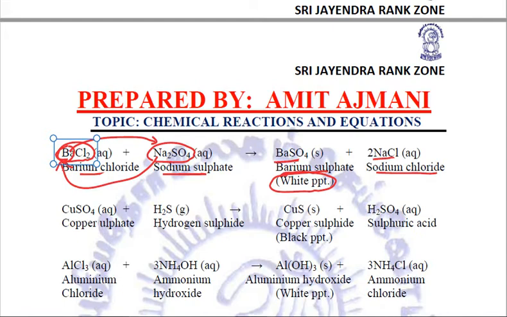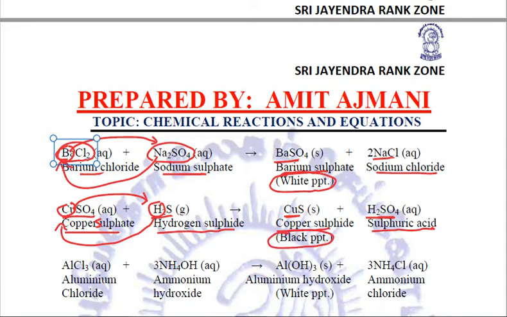Similarly, in the next example, we see CuSO4, which is copper sulfate. When it is reacted with hydrogen sulfide, then copper and hydrogen will displace each other. So in the product, we will get copper sulfide, that is CuS, and H2SO4, that is sulfuric acid. This copper sulfide is a black precipitate. So again, this reaction is also an example of double displacement as well as precipitation reaction.